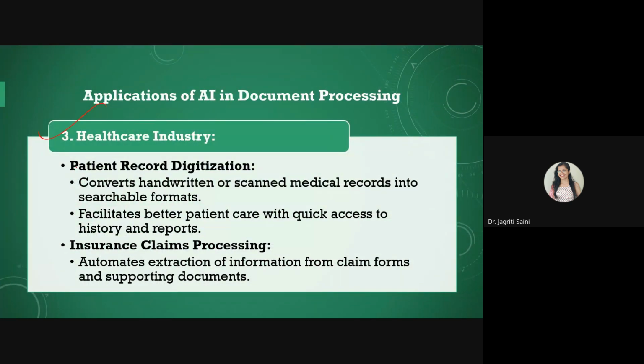In the healthcare industry, it can be used for patient record digitalization, and we can ensure that even the handwritten medical records or any kind of reports of the patients, any history of the patient can be documented easily, and we can bring it to a structured format online by using OCR in combination with AI. It can also assist in handling insurance claims by automating the entire extraction process, while supporting documents of all types, whether you have different layouts or different file formats.